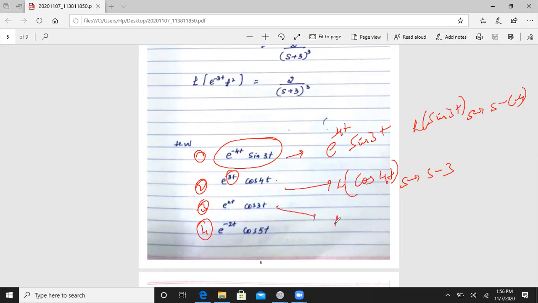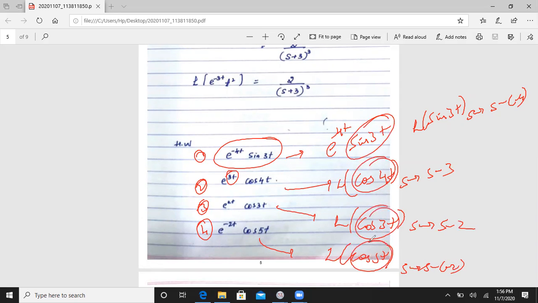And this function Laplace transformation of cos 3t, where s tends to s minus 2, and here Laplace transformation of cos 5t, s tends to s minus of minus 2. Okay, you guys know already these functions. So wherever the resultant value, you will get s divided by something, a divided by something. Instead of writing s, you have to substitute these values here. Okay.